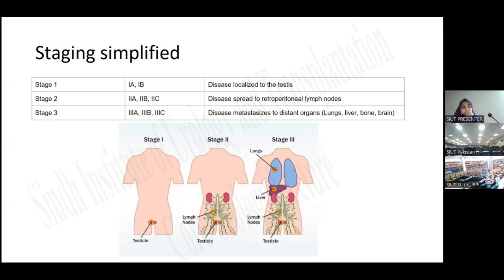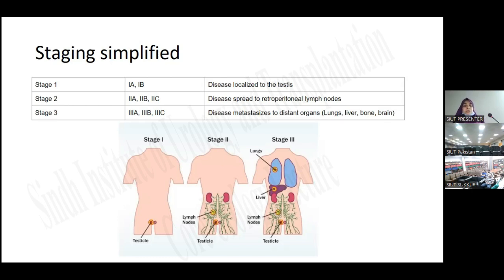In stage 1, there is stage 1A and 1B, and disease is localized to the testis, and tumor markers will be within normal range. In stage 2, it is stage 2A, 2B, 2C. Disease has spread to the retroperitoneal lymph nodes, and serum tumor markers could be elevated or could be in normal range.